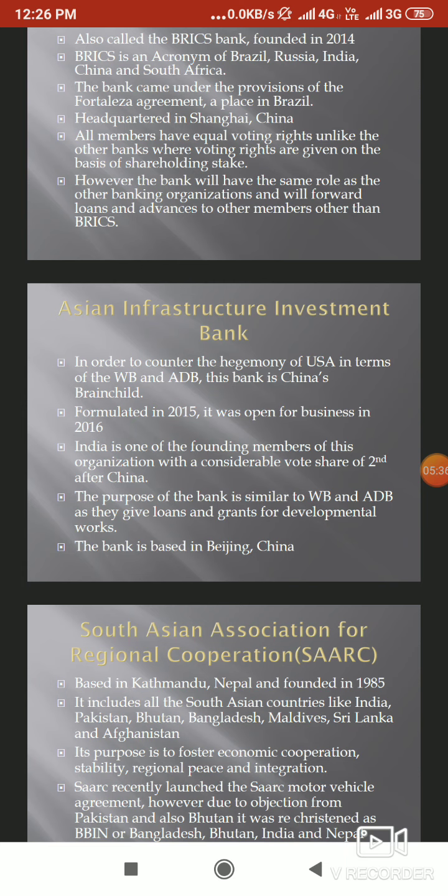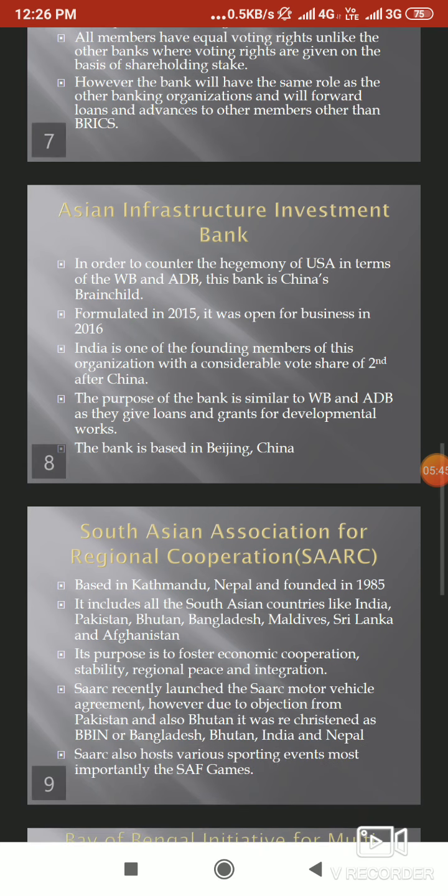The bank is headquartered in Beijing, China, and the purpose is similar to that of the World Bank as well as the Asian Development Bank, where they also give loans as well as grants for development work.